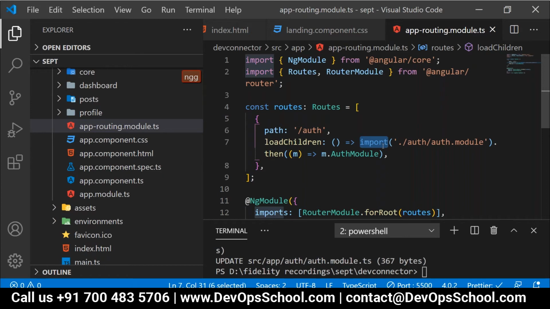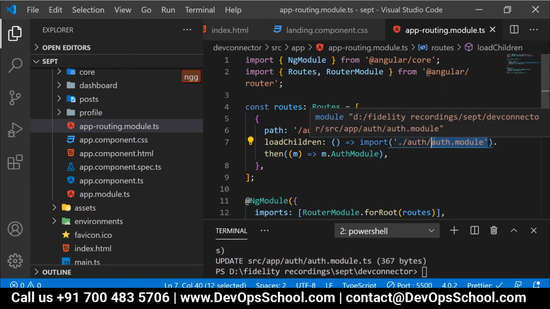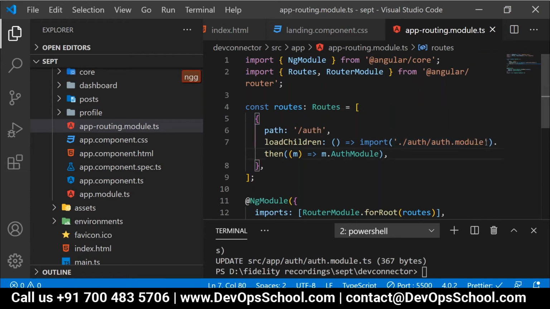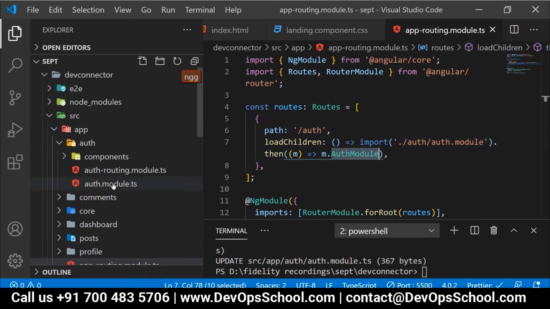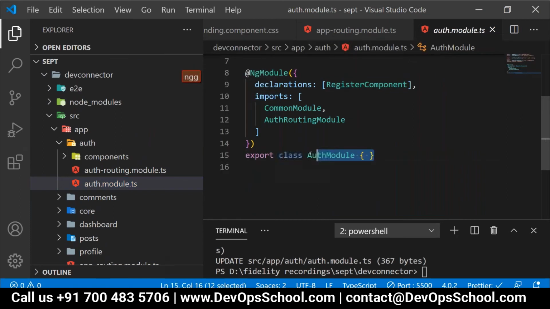So in the same way, this import, what will it do? It will import which module? Auth module. All of you getting my point or not? It will load which module file? Auth module file. People remember this thing. And inside this auth module file, do we have a class called auth module or not?